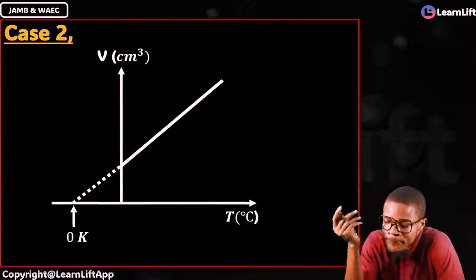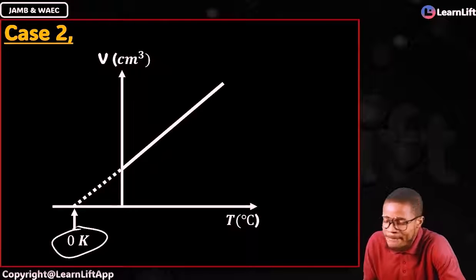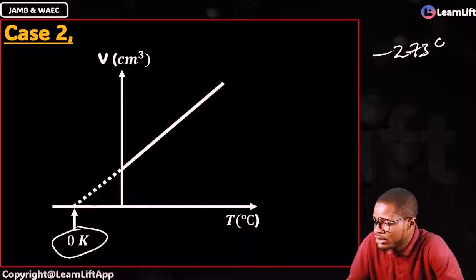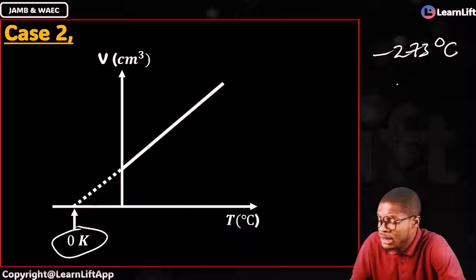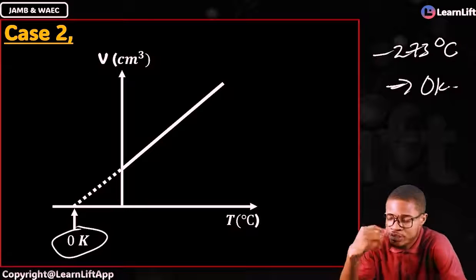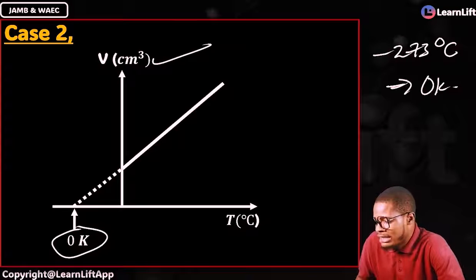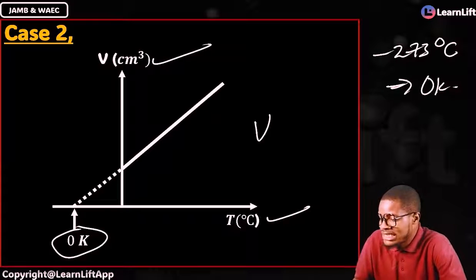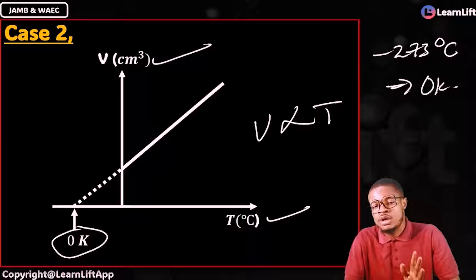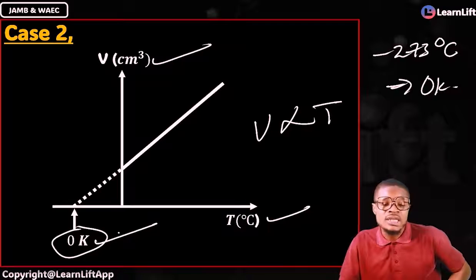Still like this. But now something has changed. The air is no longer what? Minus 273 degrees Celsius. I told you that minus 273 degrees Celsius is equal to your 0 Kelvin. And that's your absolute 0 temperature. Of course, you can see that here is your volume in cm cube, and then here is your temperature. Volume is directly proportional to absolute temperature. That's your Charles law. That's case 2. So whether you see 0 Kelvin there or minus 273 degrees Celsius, it's the same thing.